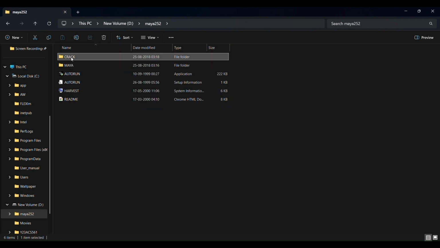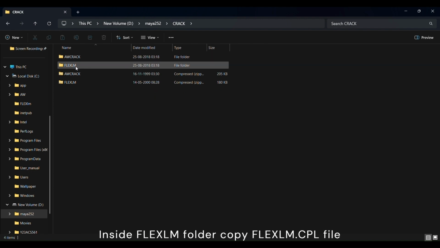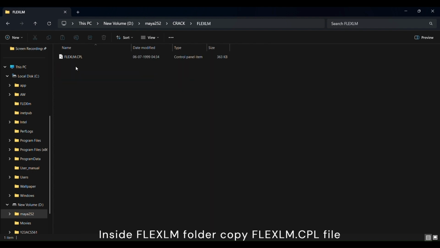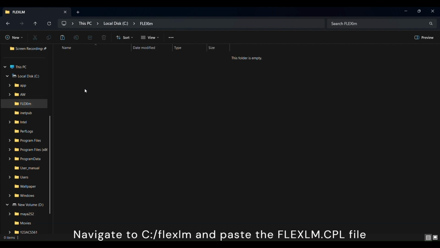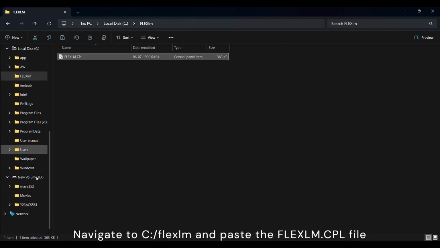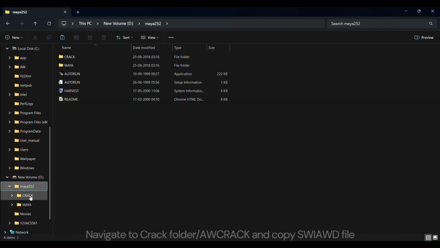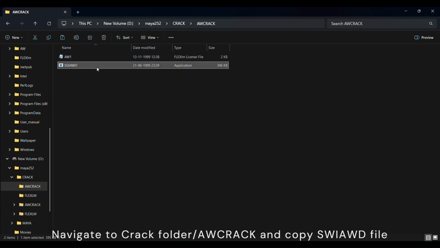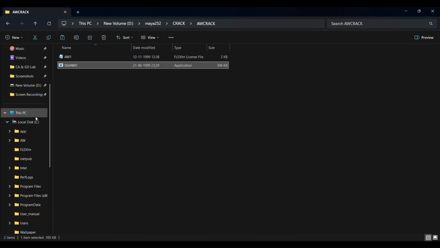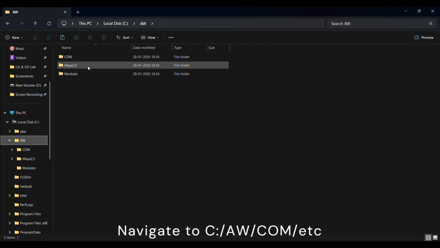Now we have to set up license file. Go to Crack folder. Open FlexLM folder. Copy flexlm.cpl file. Paste it in local disk C FlexLM folder. Go to Crack folder. Open AWE Crack. Copy SGI AWD file. Paste it in AW.com etc folder.